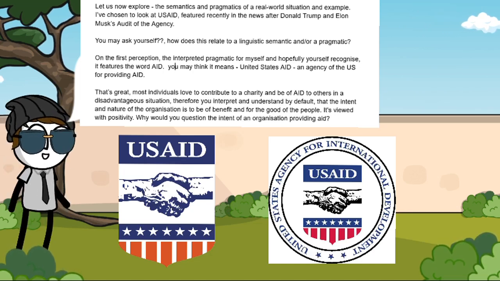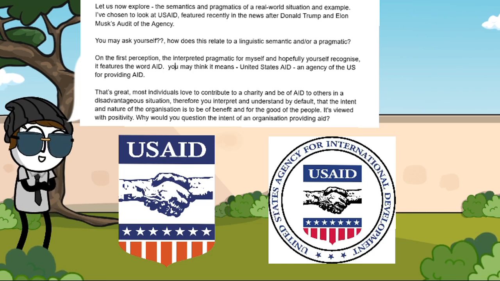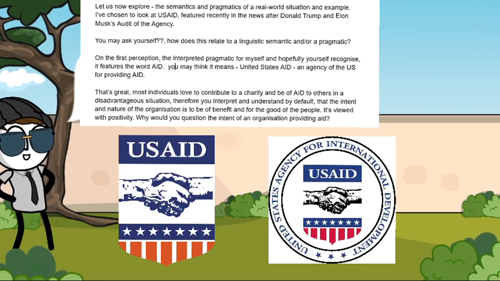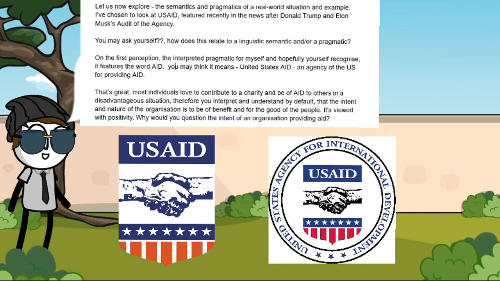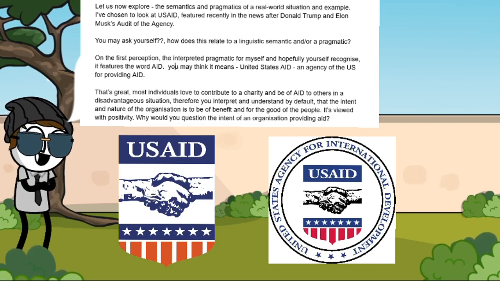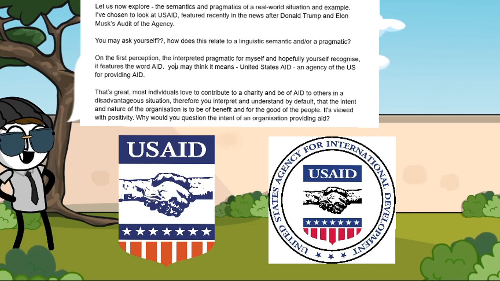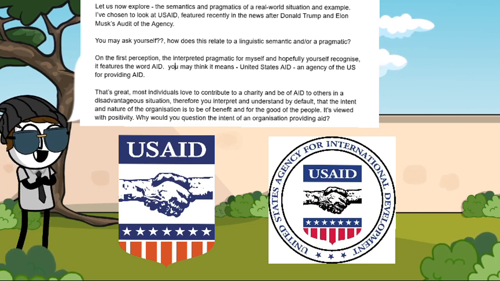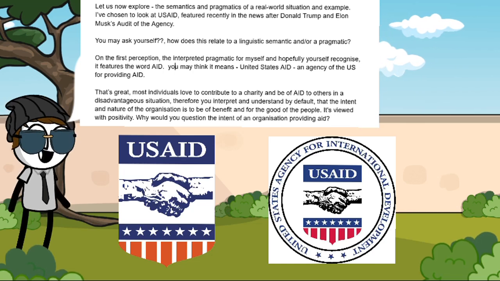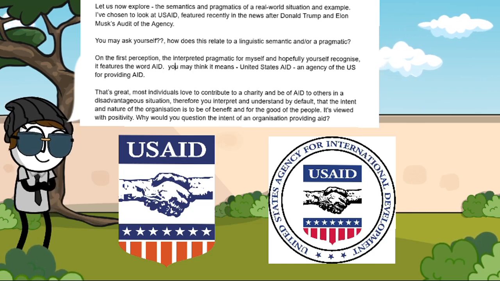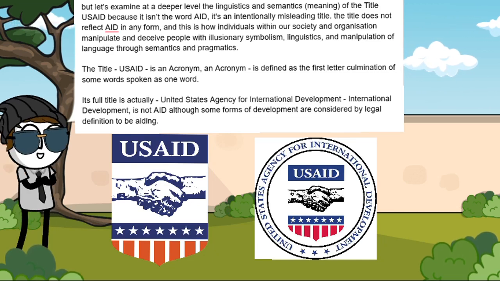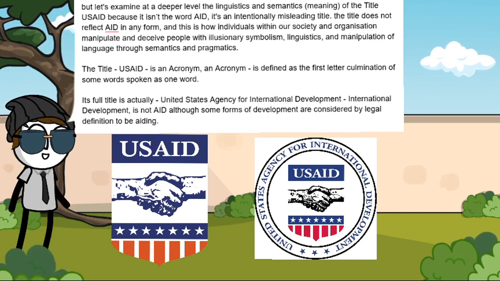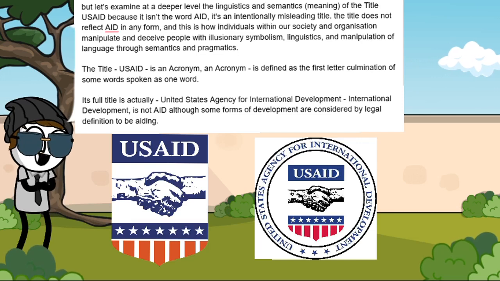That's great. Most individuals love to contribute to charity and be of aid to others in a disadvantageous situation. Therefore, you may interpret and understand by default that the intent or implied nature of the organisation is to be of benefit and for the good of the people. It's viewed with positivity. Why would you question the intent or implied nature of an organisation providing aid? But let's examine at a deeper level the linguistics and semantics, the meaning of the title USAID, because it isn't the word aid. It's an intentionally misleading title.